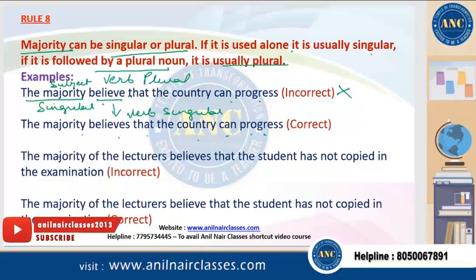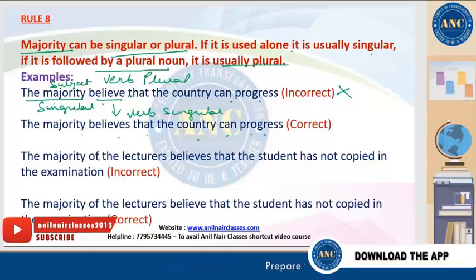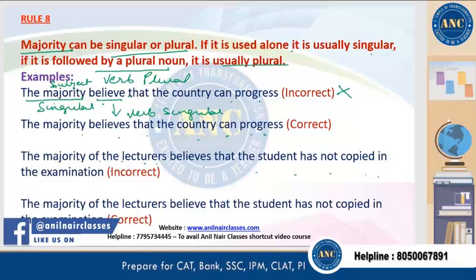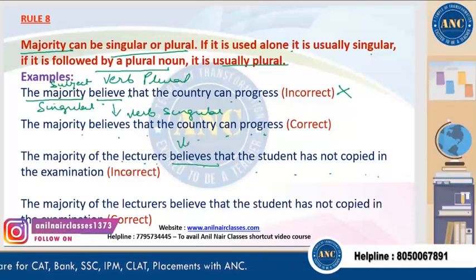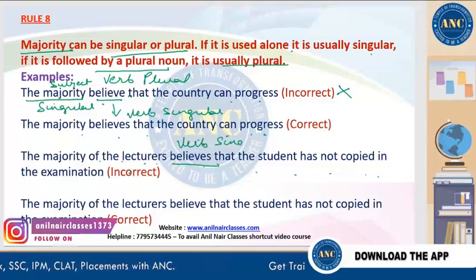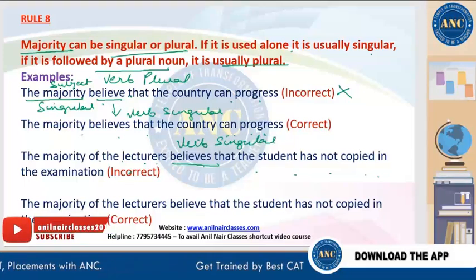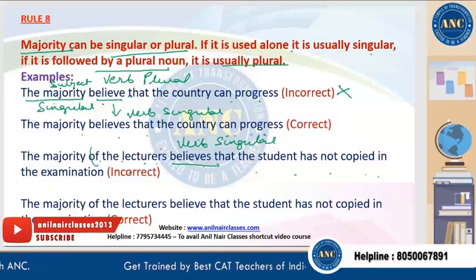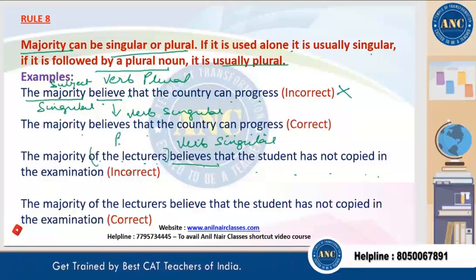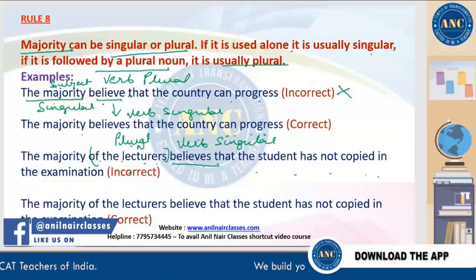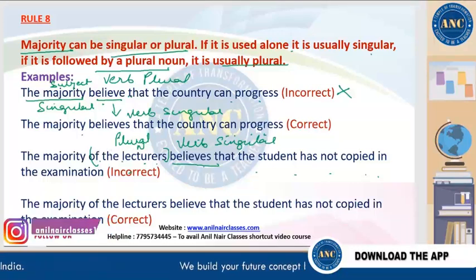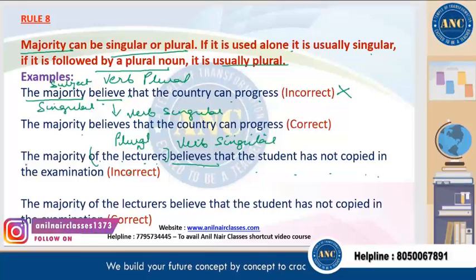Let's have one more example. The majority of the lecturers believes that the student has not copied in the examination. So we'll find the verb. Believes is the verb, which is the singular form of the verb. We'll ask, of the lecturers is the plural noun which is present in the form of the object of a prepositional phrase. But who believes? The majority.